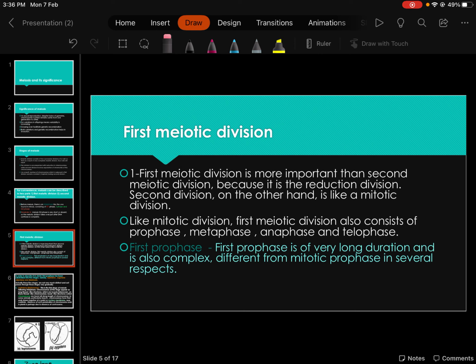Here prophase is also divided into 5 more phases, because prophase is very important. All the interesting characters of meiosis are going to happen in prophase, that is crossing over and genetic recombination. So for the convenience of understanding, prophase is divided into 5 phases: leptotene, zygotene, pachytene, diplotene and diakinesis. Five phases, and each phase is very important.